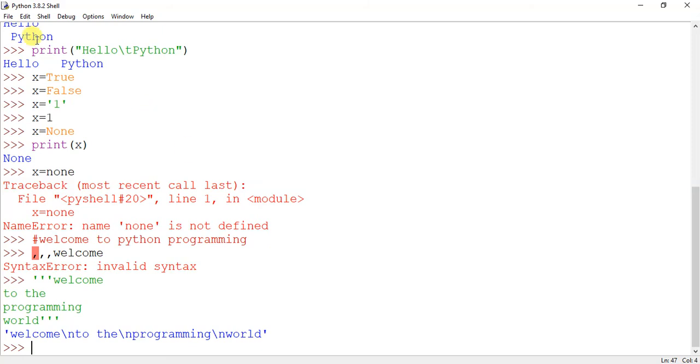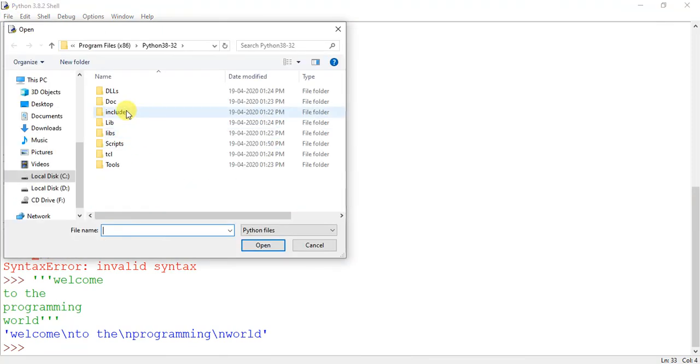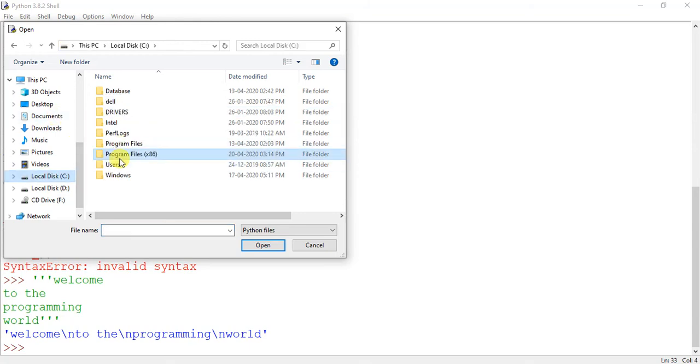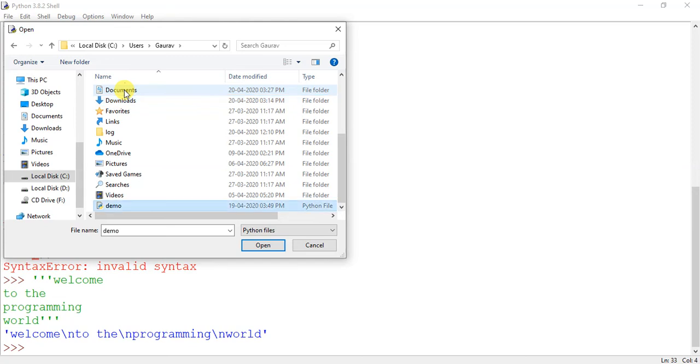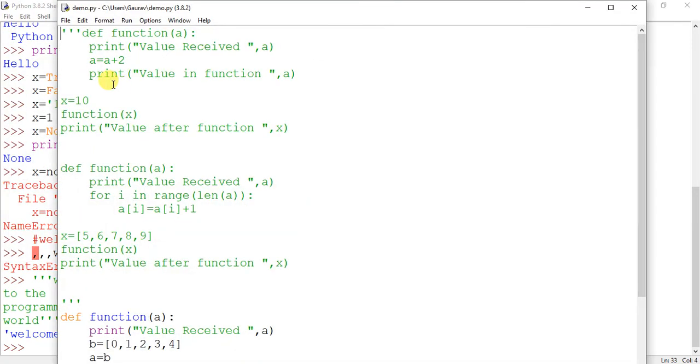For this, I will show you through the program, how we use indentation. Let us go to that. Let us open this function, and I will make this whole thing a comment.